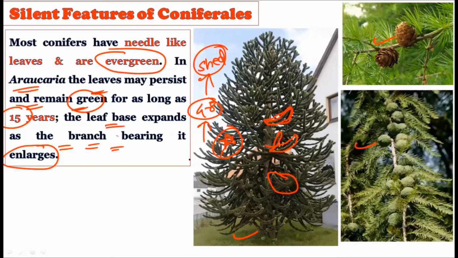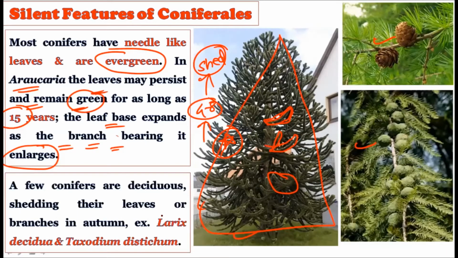It gets enlarged. So the general pyramidal shape is also shown by this particular tree as well. The needle-like leaves are there. These needle-like leaves may persist for years due to its xerophytic abilities. And the best example to explain this longevity of the leaves in the gymnosperms or the coniferales is the araucaria, which can carry the leaves to 15 years of age.